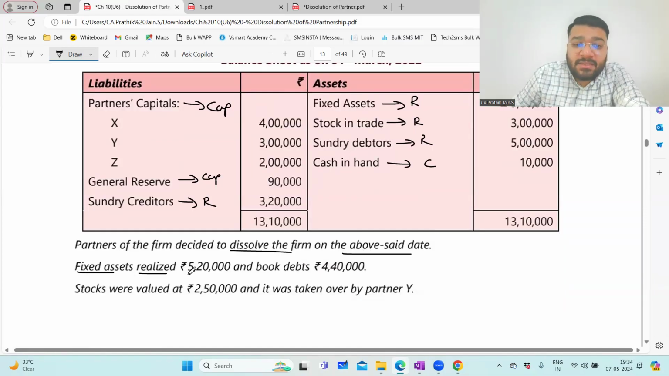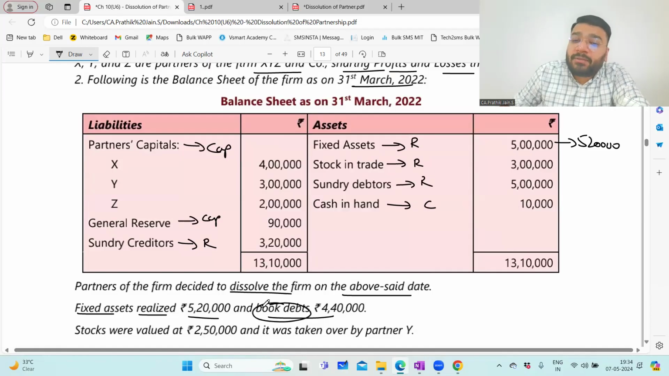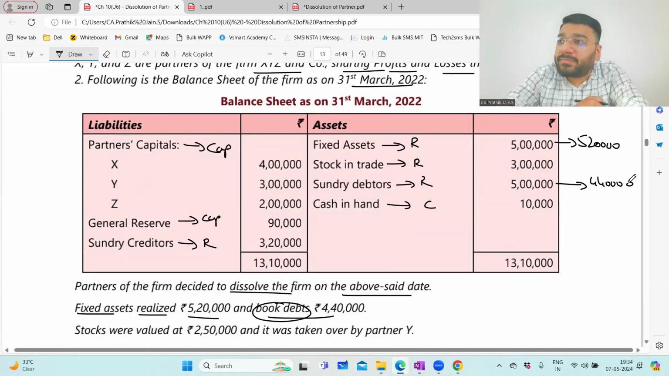Fixed asset realized 520. So fixed asset, that is 5 lakh worth of asset, is now realizing 5 lakh 20,000. And book debt for 440. What is the meaning of book debt? Debtor value. So 5 lakh worth of debtor were paid as only 440,000 rupees. So did we get the money at profit or loss? Sir, loss. 5 lakh I have to get. I got only 440. So 60,000 loss. Whereas fixed asset worth 5 lakh, I sold it for 520. So it's a gain of 20,000.